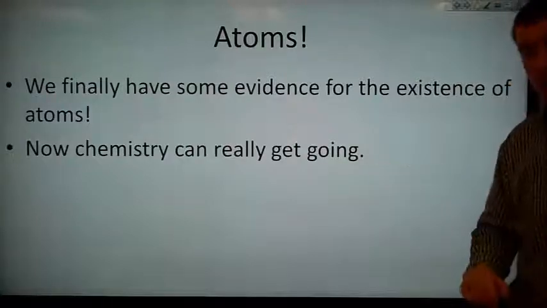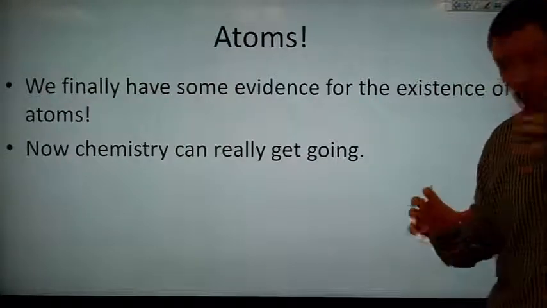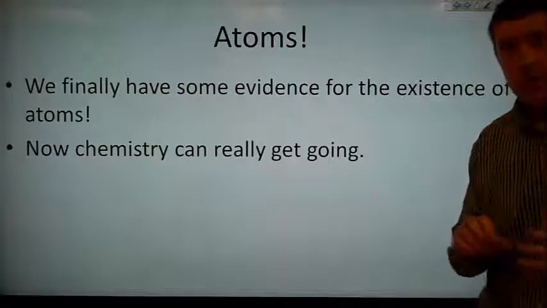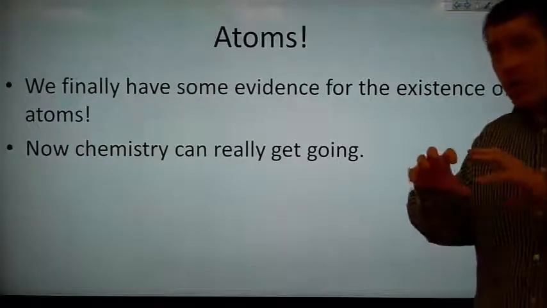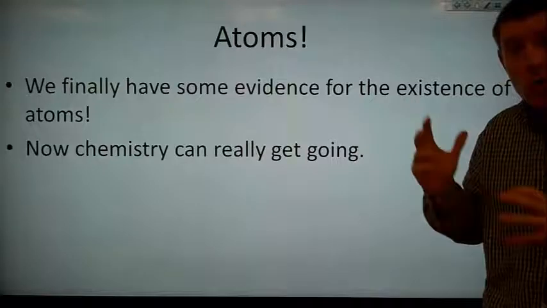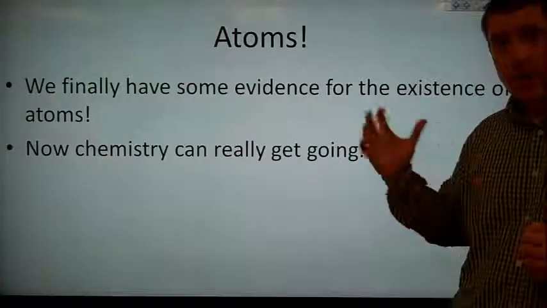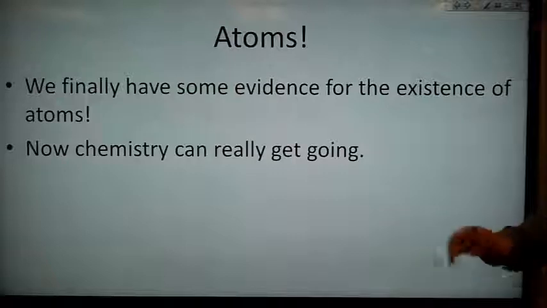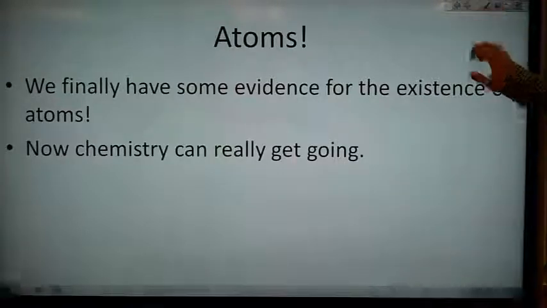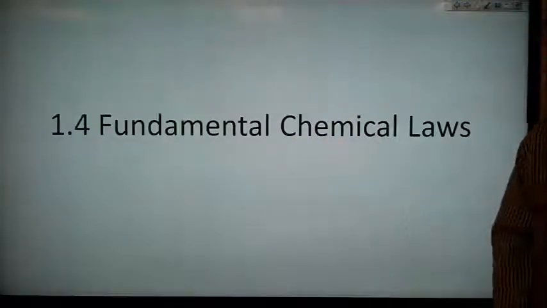Now chemistry can really get going. Now we can really start to look at what the structure of atoms is. What are these atoms made of? Do we have different types of atoms? Well, we know that we have different types of atoms because we have different elements. But how many different elements do we have? So now the study of chemistry can really start to get moving. So this is fundamental chemical laws.